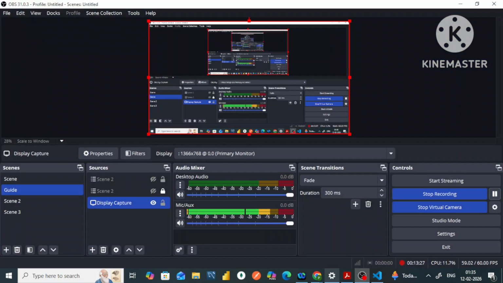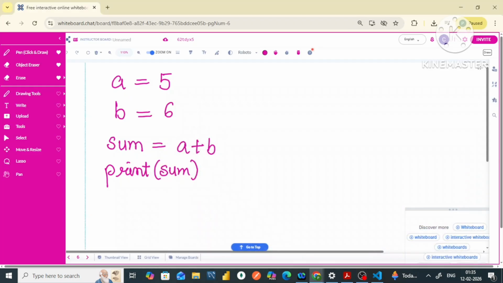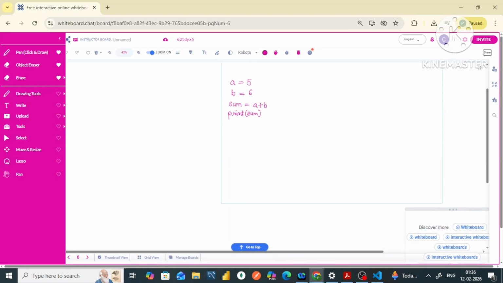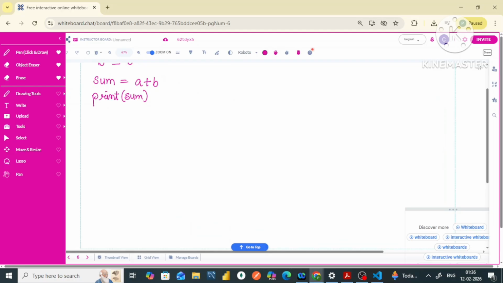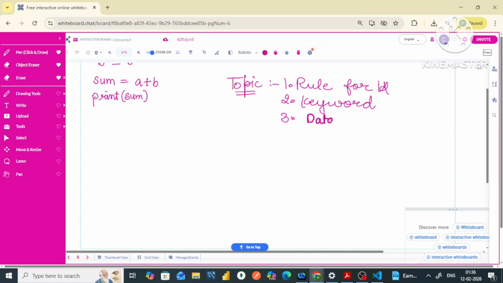So with this, my dear friends, we come to the end of our class today. Okay, and I will be providing you the notes of today's class and the topics. We covered a lot of topics today. Let me just give you a quick review. The topics we covered were the rules for identifiers. Then we discussed keywords in Python, and then we did data types in Python. Okay, and then we also did comments in Python.